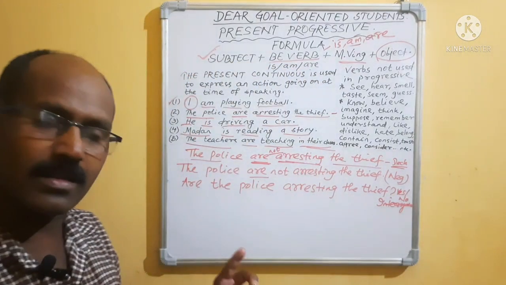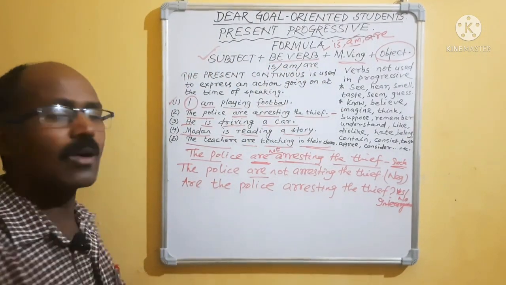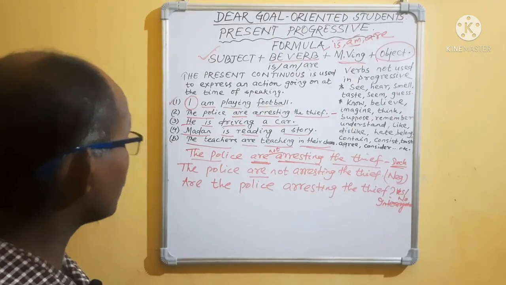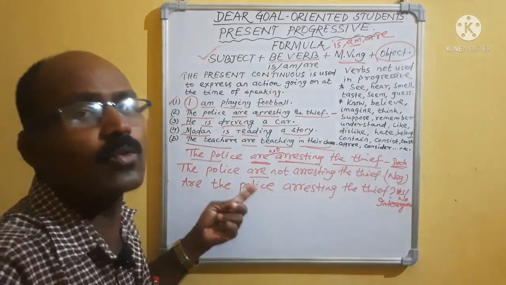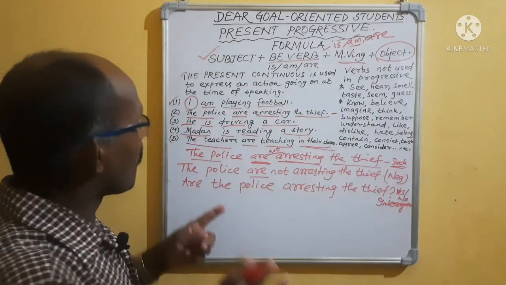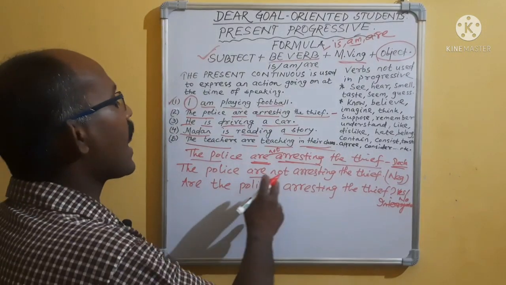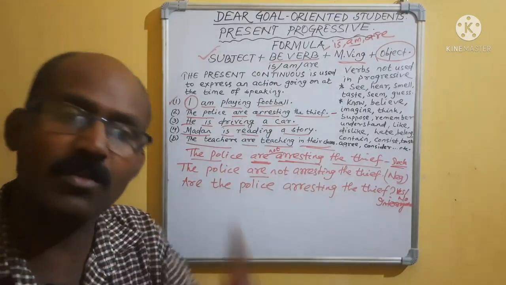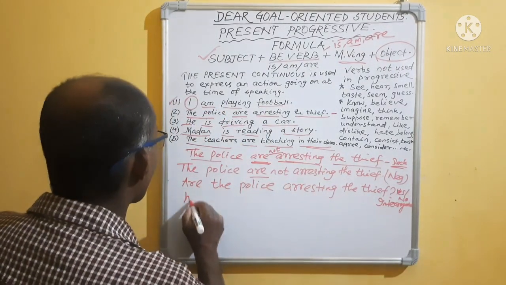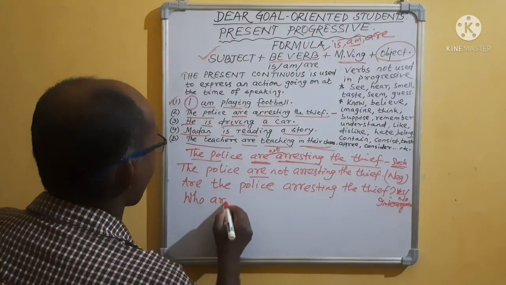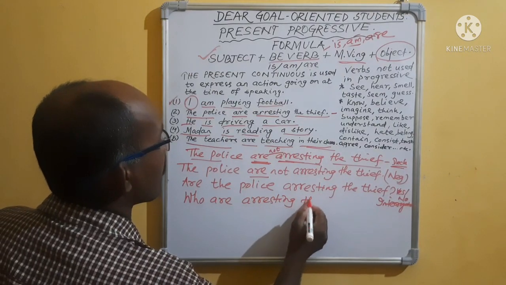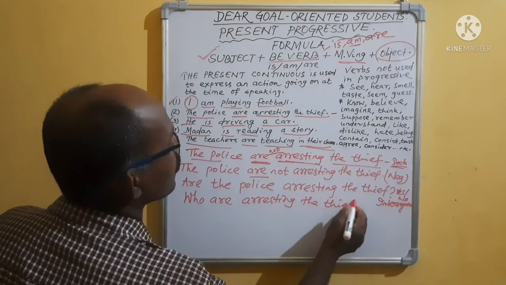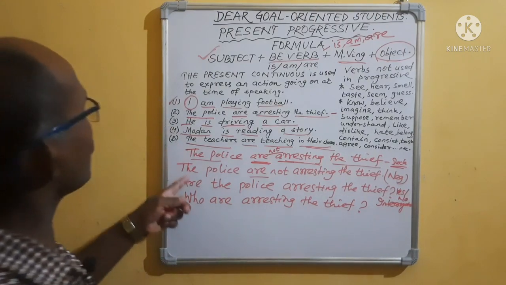Clear? Then come to what? WH word. WH word means what will make a question. Think yourself. You think yourself what to use. Number one will be: who are arresting the thief? Number one, it will be also right. Who are arresting the thief? Answer will come: the police.